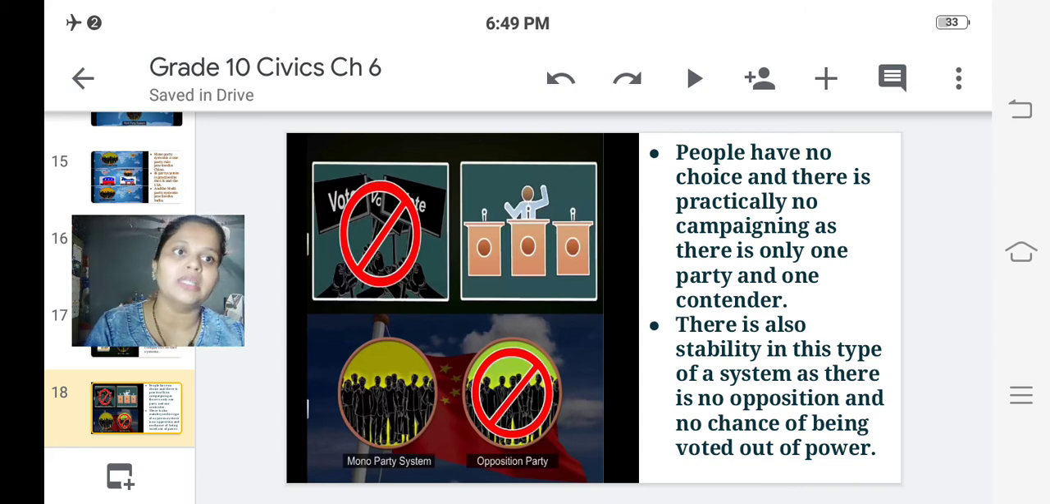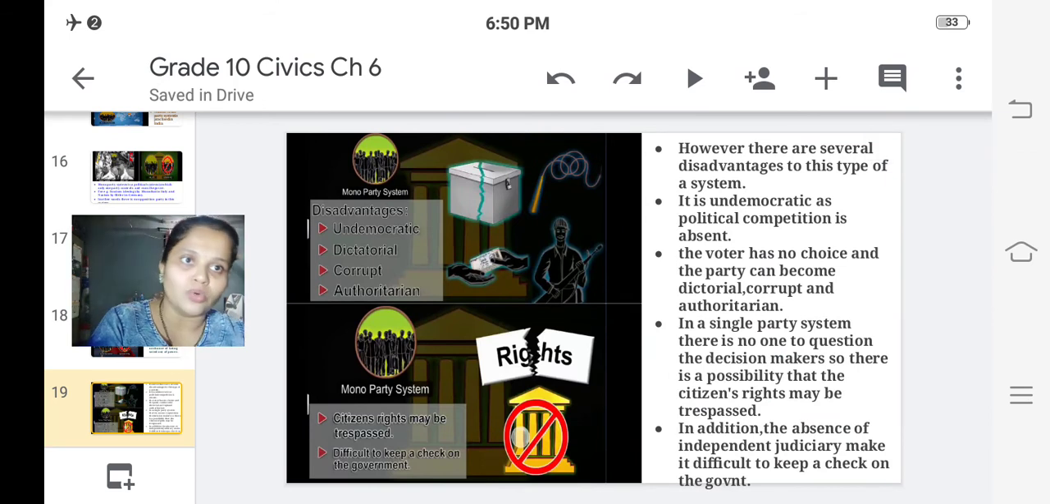Next, there is also stability in this type of system as there is no opposition and no chance of being voted out of power. So this party which runs the government, which is a single party, there is stability because of the single party, because there is no opposition and no chance of getting voted out.